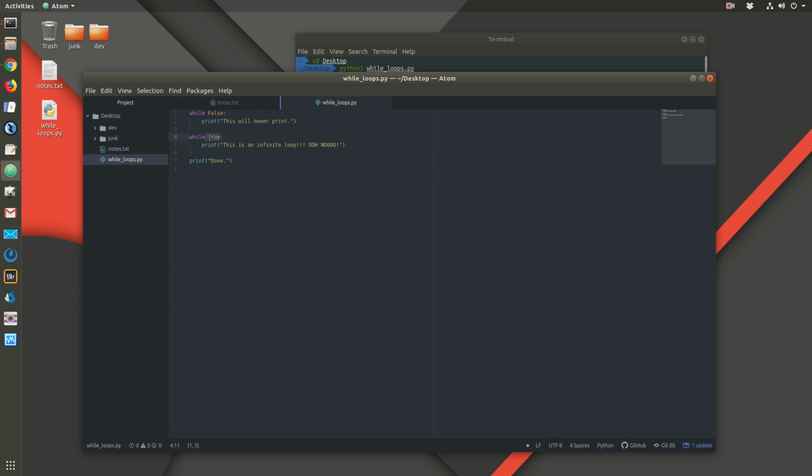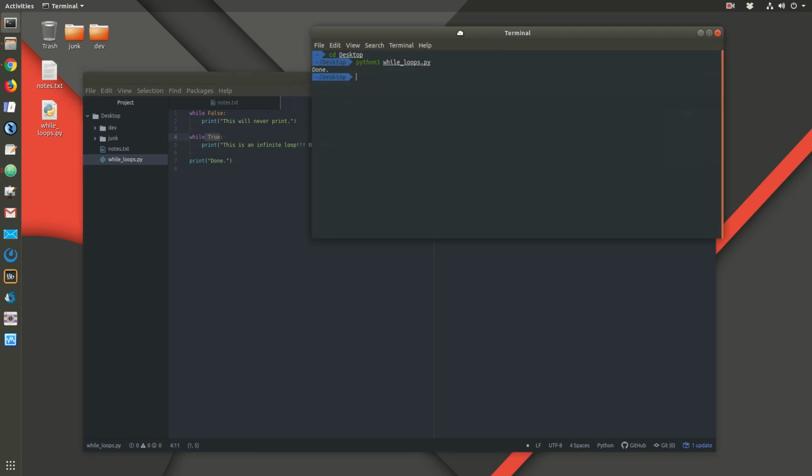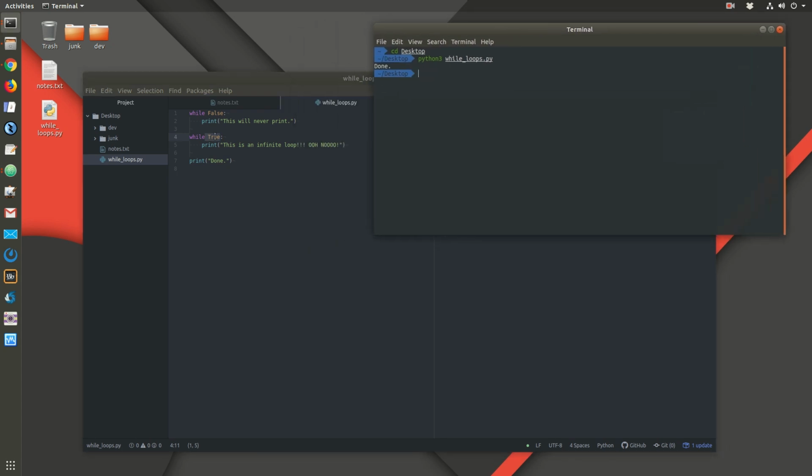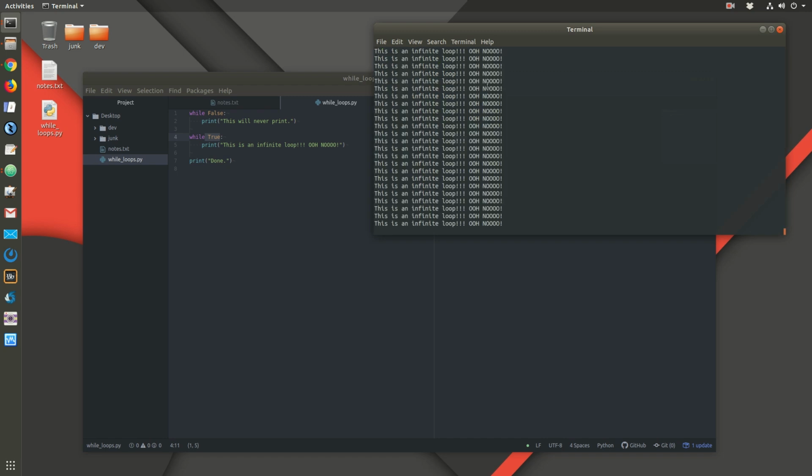So this is what's called an infinite loop. And you have to be careful with looping because sometimes you can run into these conditions where the program runs infinitely. Alright, so let's run this, python3 while loops, and we see it's just printing this out over and over and over, thousands and thousands of times. See my cursor going up? Right? So we're probably in the millions by now.